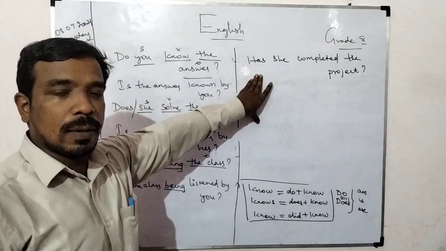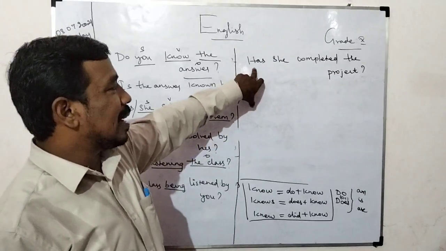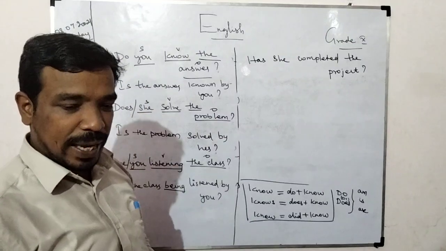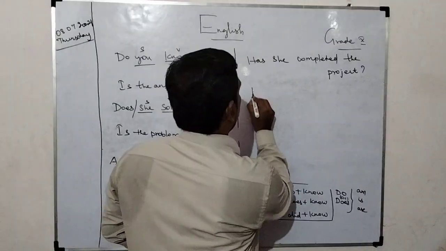This is present perfect tense. Take the rule. This has or have only will come this side according to the subject. You should be very careful. Next question.